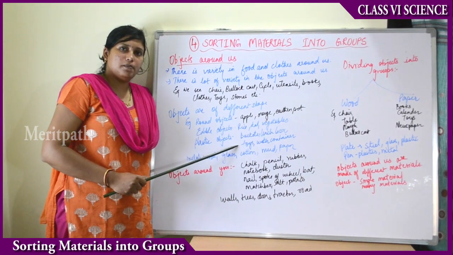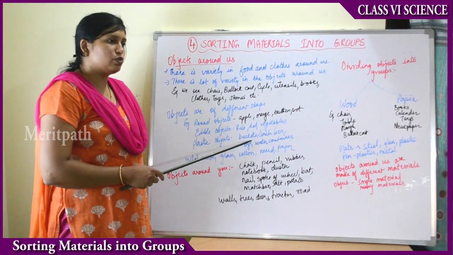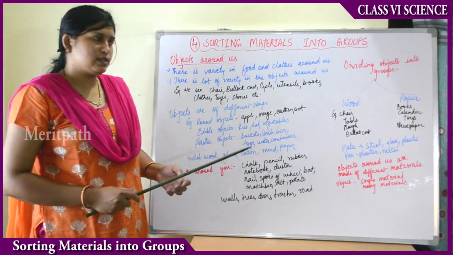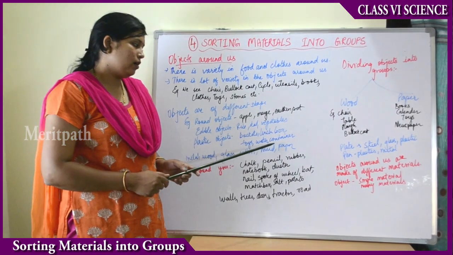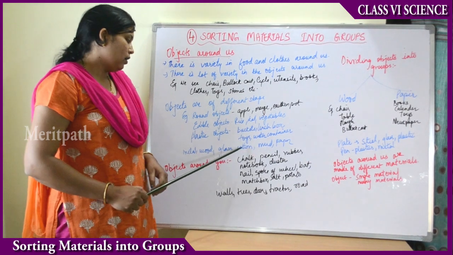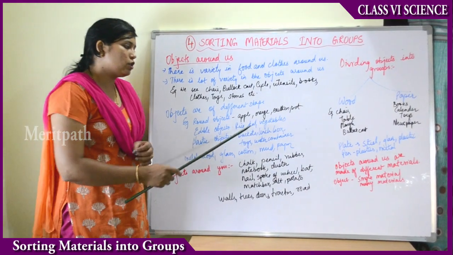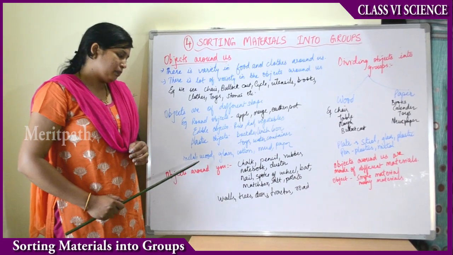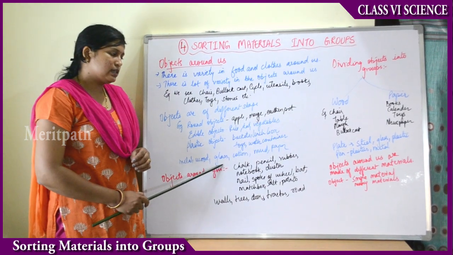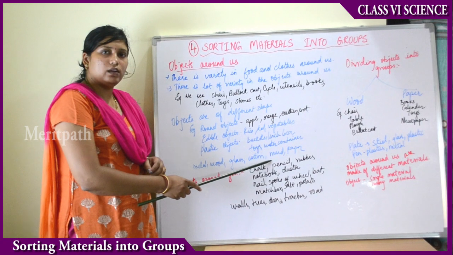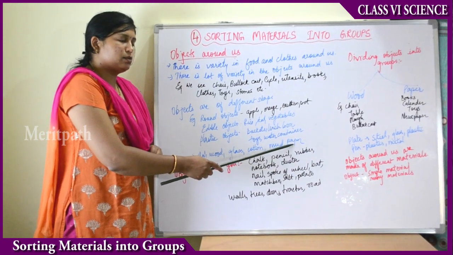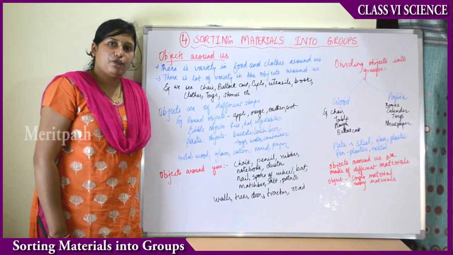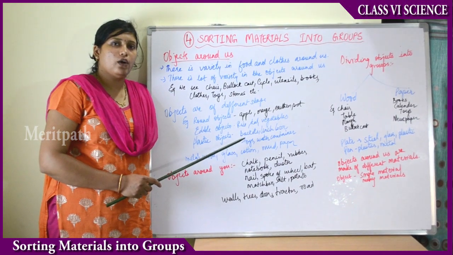Then we have plastic objects around us, like buckets, the buckets which we use in the bathrooms, washrooms, lunch boxes. Your lunch boxes are usually made up of plastic. Then toys, then water bottles, all these are plastic objects. So there is also a difference in sizes and shapes of these plastic objects. Then some other material objects are metals, wood, glass, cotton, mud or soil used for making pots. Then we have objects made up of paper. So like this, the objects are of different sizes, different shapes, different colors, and there is a lot of variety in all these objects.